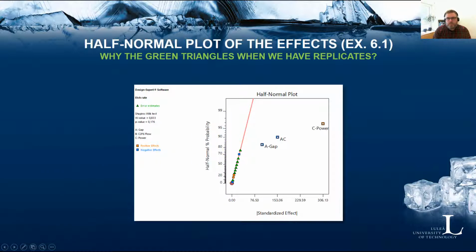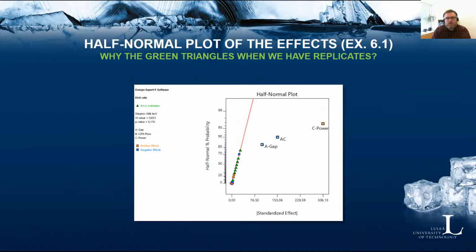Basically we have 8 degrees of freedom from the replicates for the pure error estimate. So the software will simulate 8 effects with expected value 0, but with the effect standard deviation based on the pure error estimate available from the replicated runs.